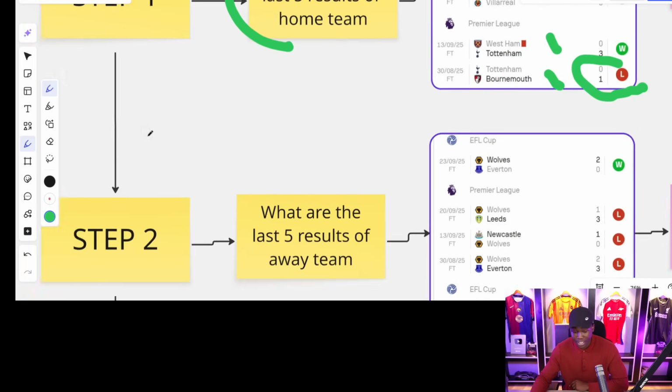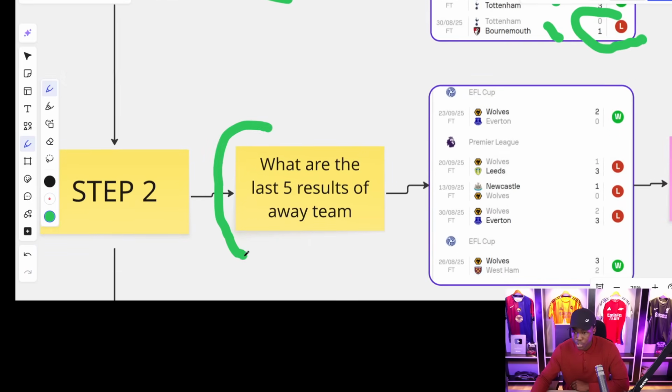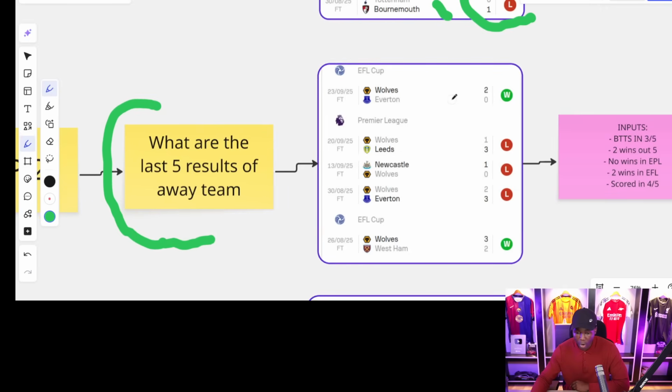So step number 2, we get into this. What are the last 5 results of the away team? The away team results are as follows, right? We have Wolves coming up with a 2-0 win. That is from the EFL Cup. In the English Premier League, they have suffered terribly. They have 0 wins so far.